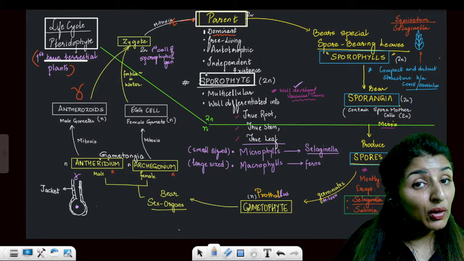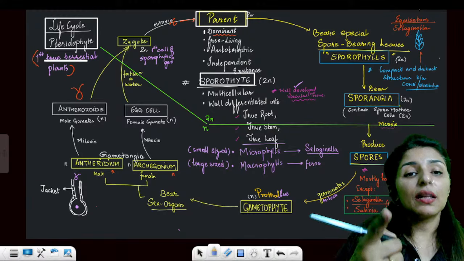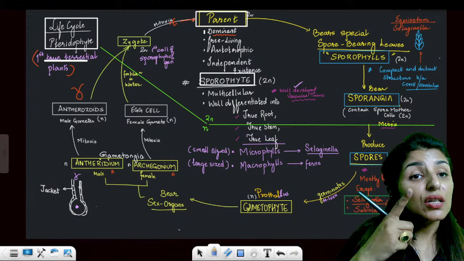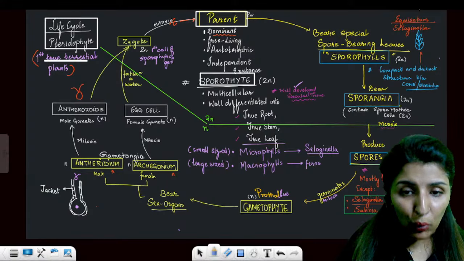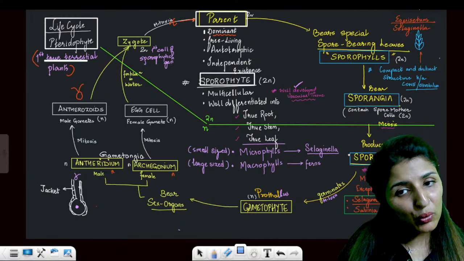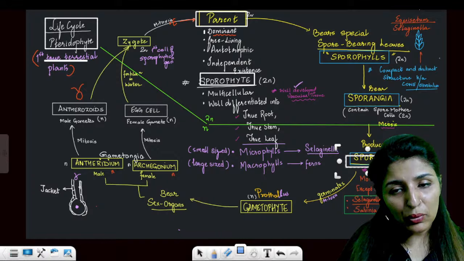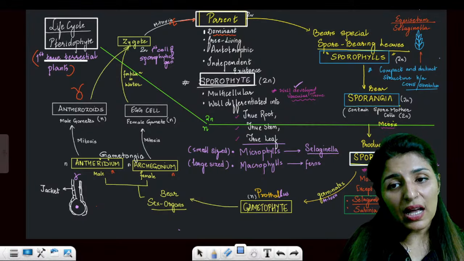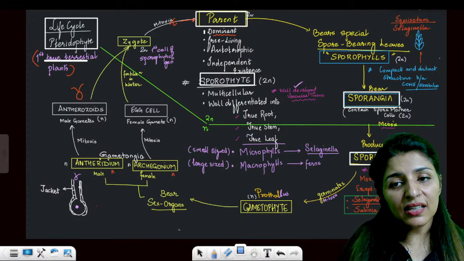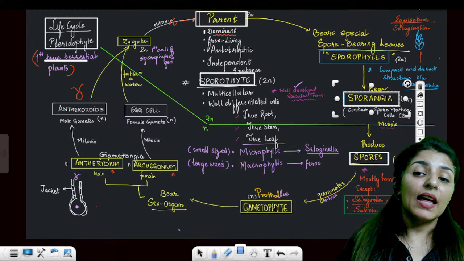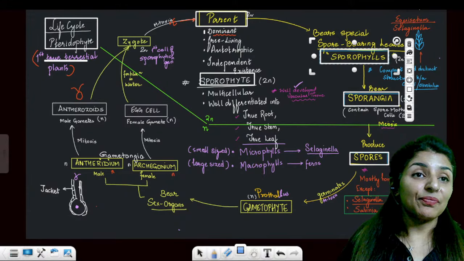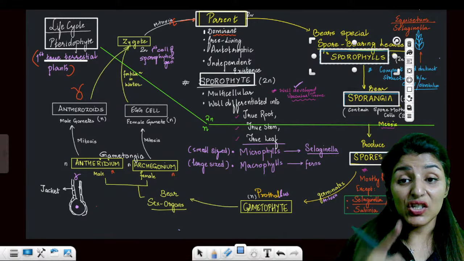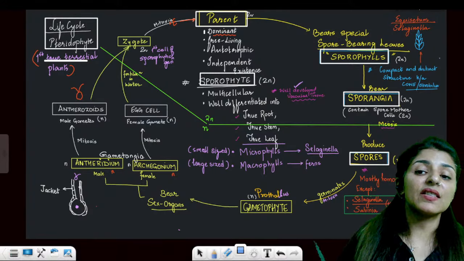But here you have to remember, unlike bryophytes, the parents of pteridophytes are sporophytic. Clear? Now, sporophyte means they're going to produce spores. But spores are produced in certain structures known as sporangia, and there are certain special leaves in which sporangia are present. Those leaves are known as sporophylls.